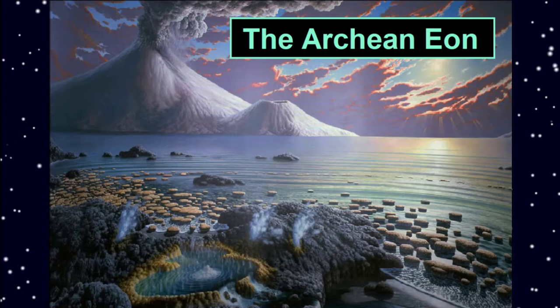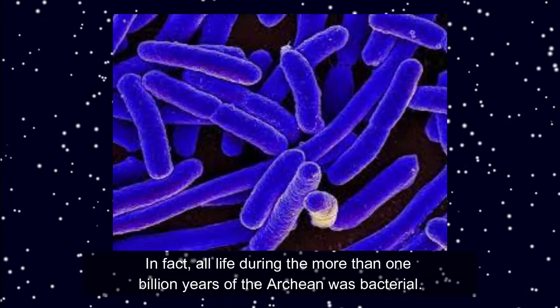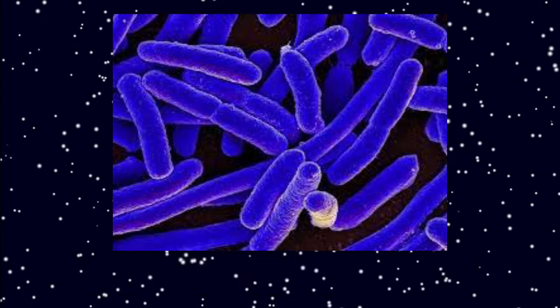But what life forms existed during the Archean eon? Our oldest fossils date to roughly 3.5 billion years ago and consist of bacteria microfossils. In fact, all life during the more than 1 billion years of the Archean was bacterial. The Archean coast was home to rounded colonies of photosynthetic bacteria called stromatolites.